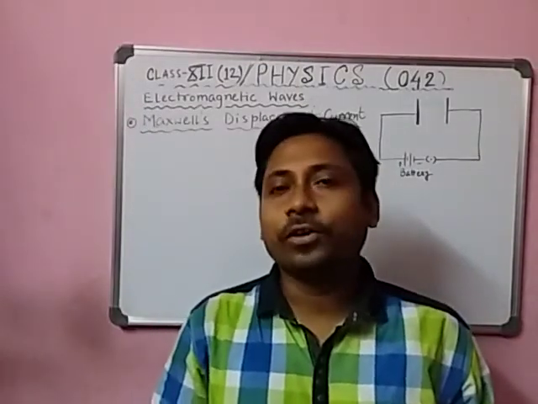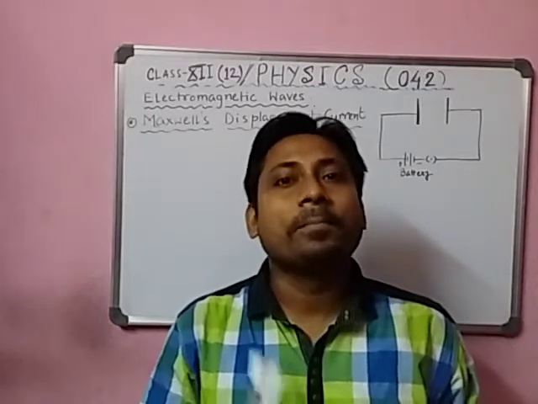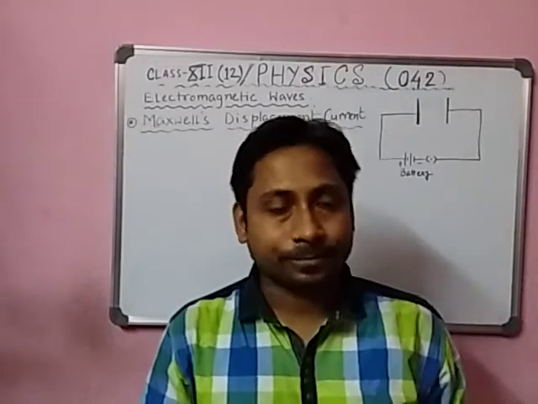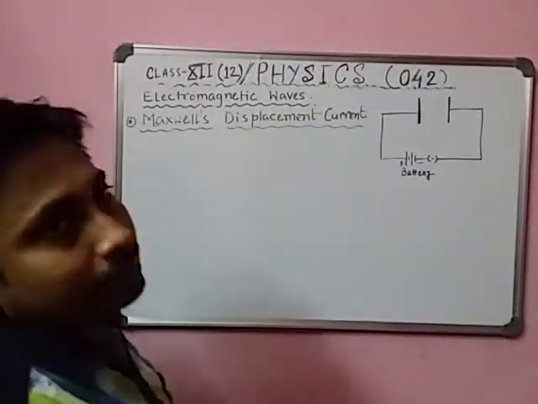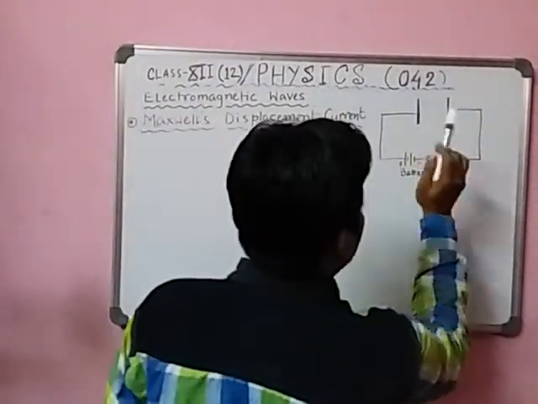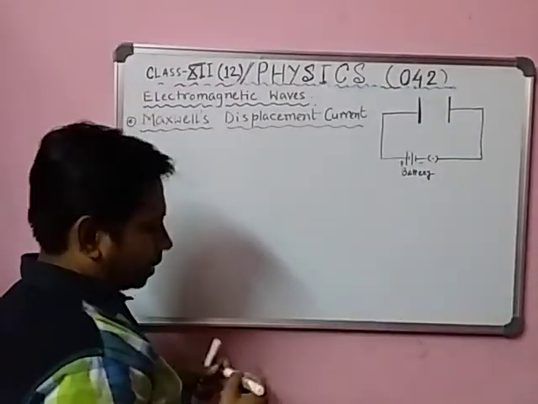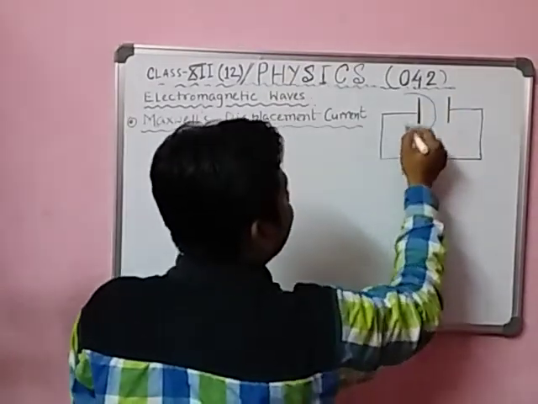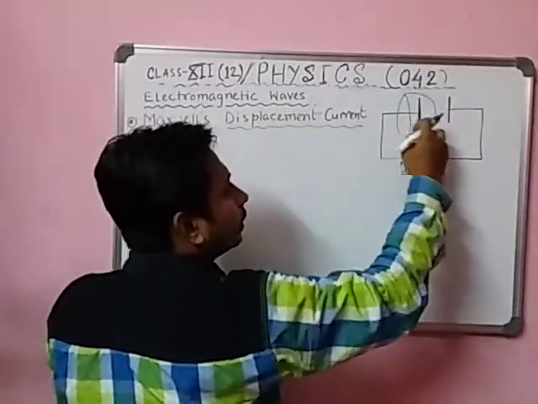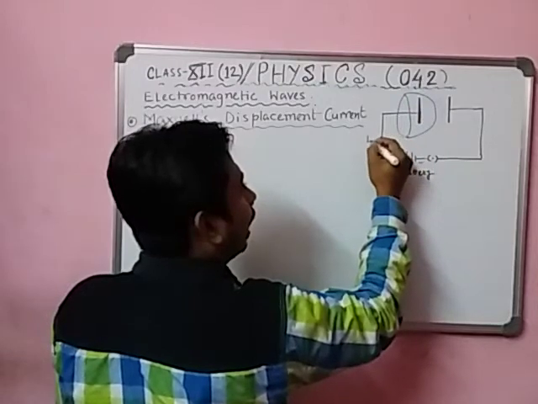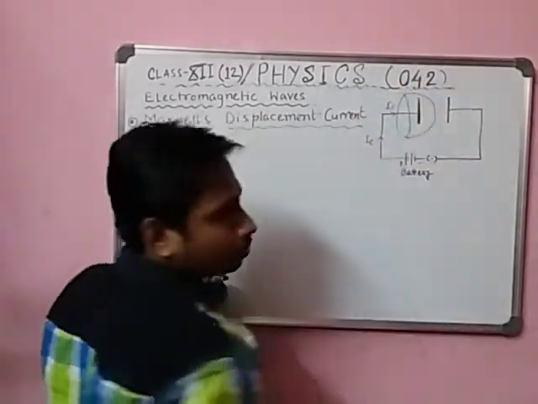But students, before that we will discuss Maxwell displacement current. Yes, Maxwell displacement current. Let's start. What is called Maxwell displacement current? Suppose, think this is a capacitor attached to a battery and a key. Now, if we think a closed contour like this, this will cover this portion. So current IC, which is called conduction current, enters through this contour.